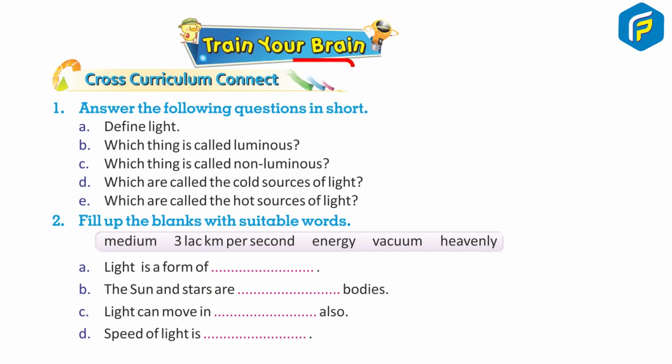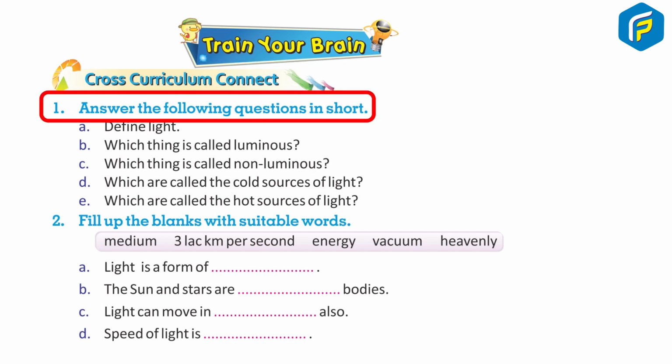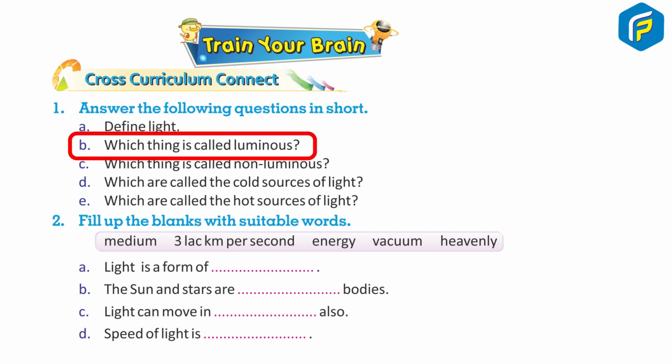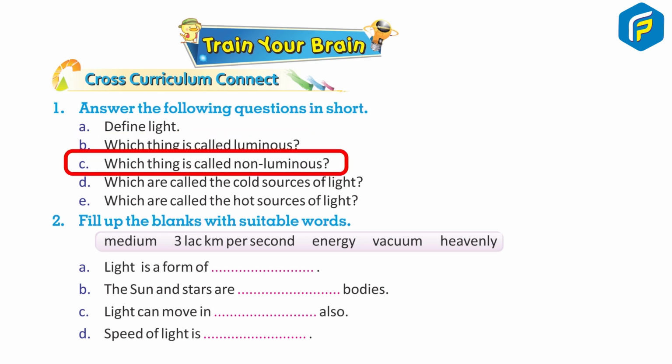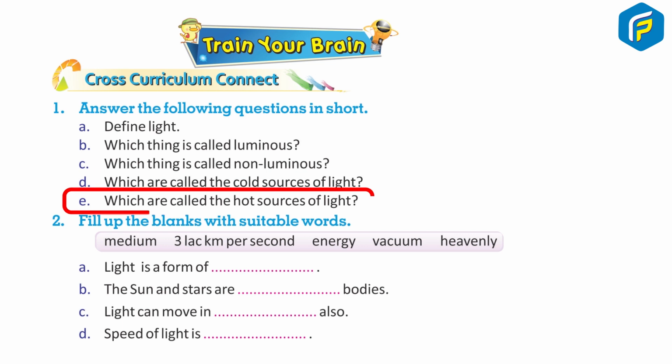Train your brain. Cross curriculum object. 1. Answer the following questions in short. A. Define light. B. Which thing is called luminous? C. Which thing is called non-luminous? D. Which are called the cold sources of light? E. Which are called the hot sources of light?